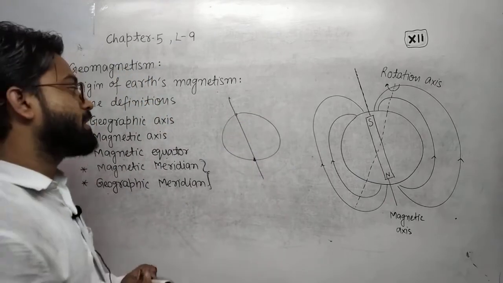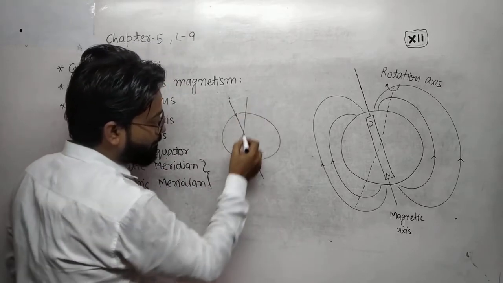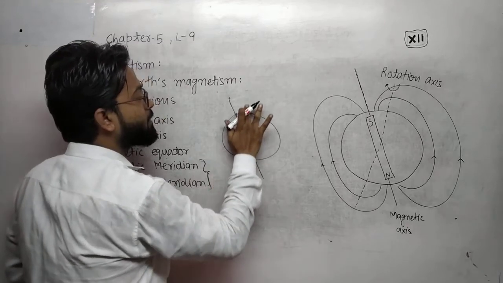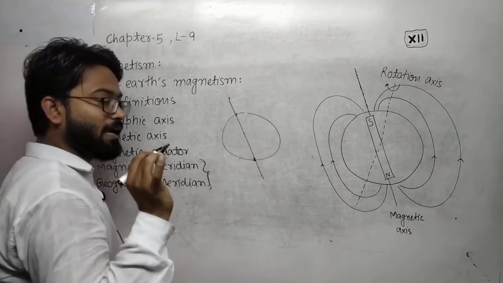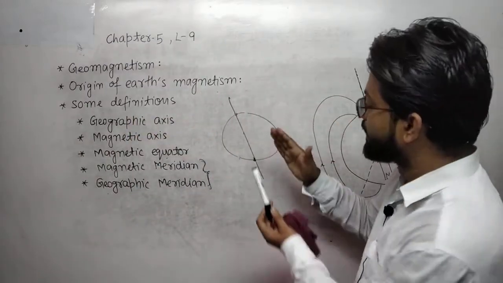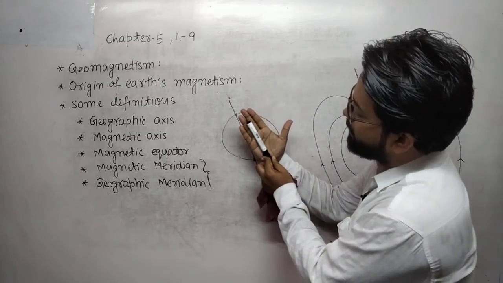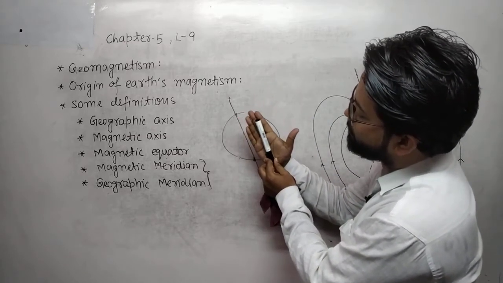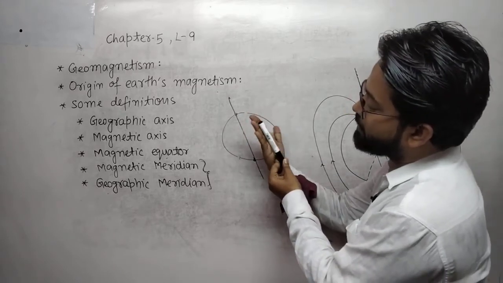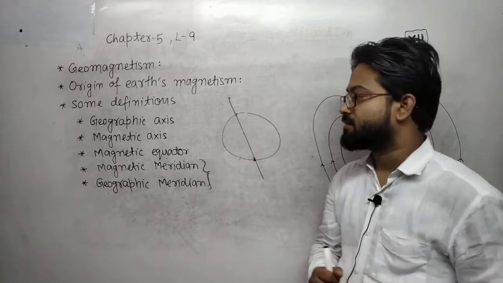If you take a plane like that, this is not a magnetic meridian. But if you take any plane that passes through the poles, like if this is the axis and this is the plane, this will be a magnetic meridian. This is also a magnetic meridian, and this too. All these planes passing through these two poles are called magnetic meridians.